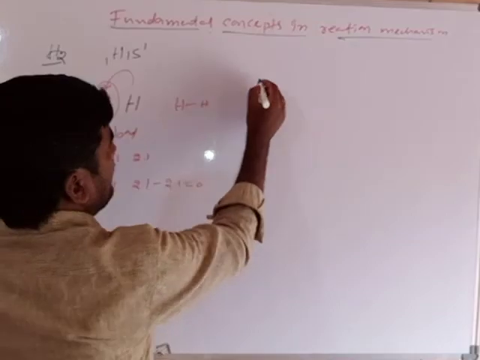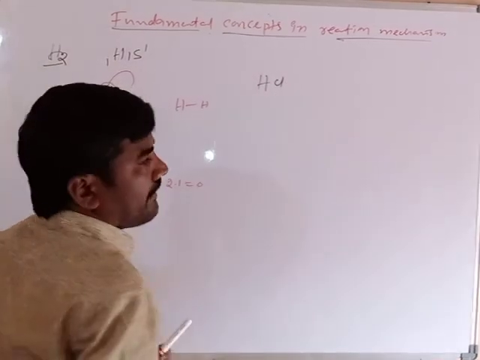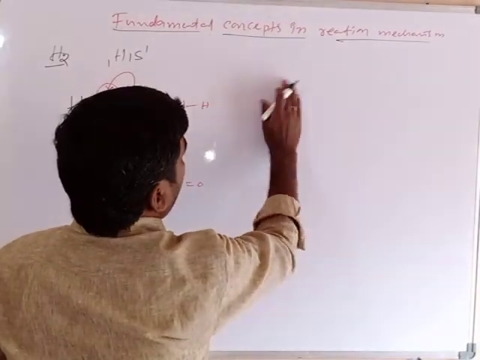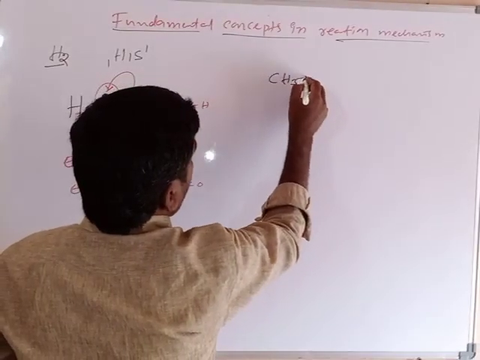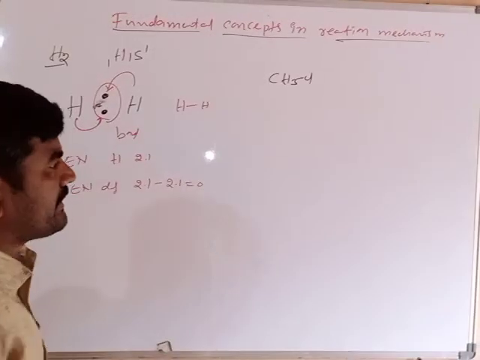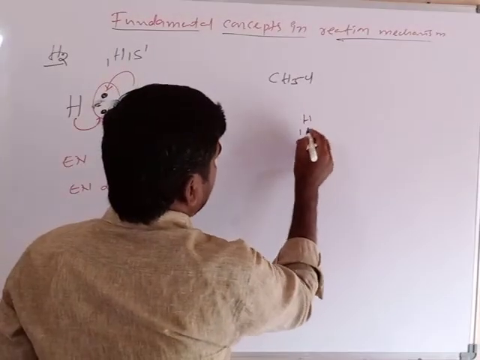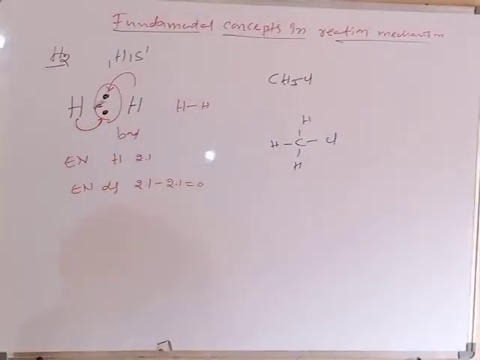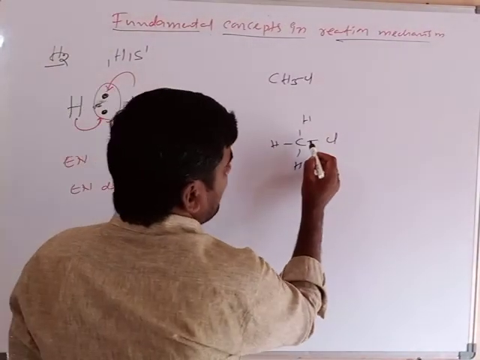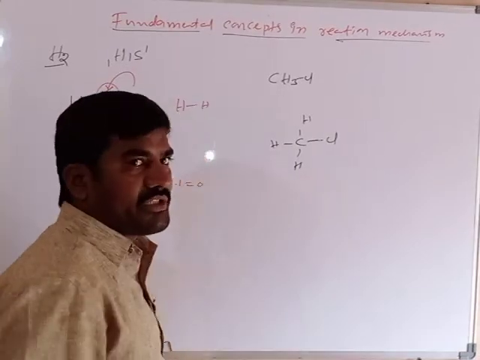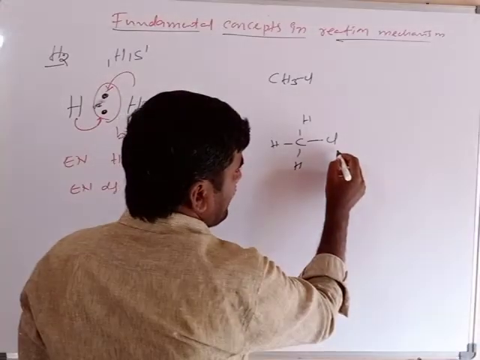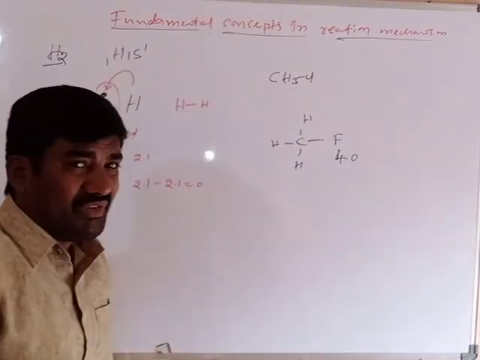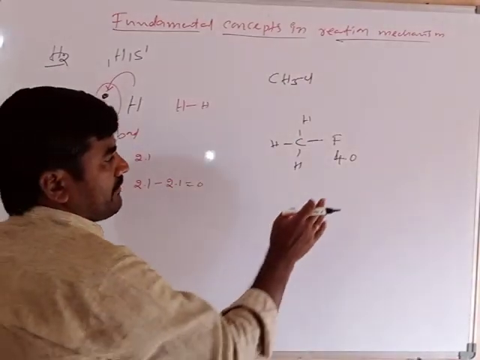For example, hydrogen chloride, HCl. Otherwise, I will take another example, CH3Cl, methyl chloride. Single bond to H, single bond to H, single bond to H, single bond to Cl. Now the electronegativity difference between carbon and the halogen is large. Fluorine has the highest electronegativity, 4.0, which is the maximum.